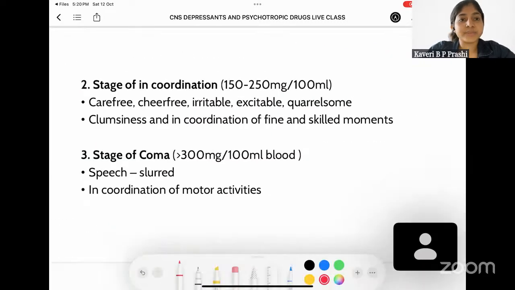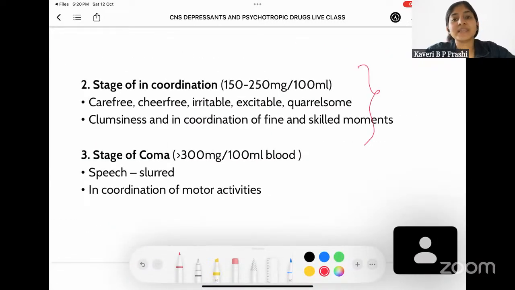The next stage would be stage of incoordination. This happens when the blood level of alcohol reaches around 150 to 250 mg per 100 ml of blood. Here, the person is going to be carefree, very irritable. He's also going to be excitable and quarrelsome. He tends to pick up quarrel for very petty matters here. And also there will be clumsiness and incoordination of fine and skilled motor movement. For example, if the alcohol level is this much, if you ask a person to separate colored balls or pick up a small item, very fine movements, there is going to be incoordination in all these movements.